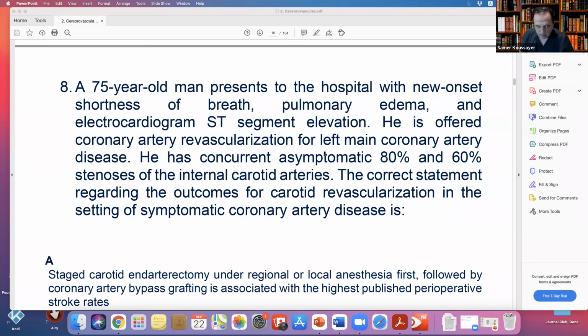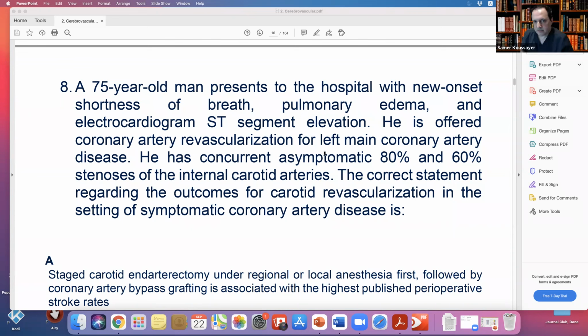That's correct. But I think what they want to ask, I'm saying the way they phrase the question is wrong. When I read the answers now, I noticed that what they want to tell you is whether we should do it before, during, or after the procedure. Well, what is your preference, Ali? I think for this patient, asymptomatic, one side, and left main, I will leave the carotid and send the patient to the cardiosurgeon, and I will leave the carotid for after. If it was symptomatic, we will discuss it, I think.